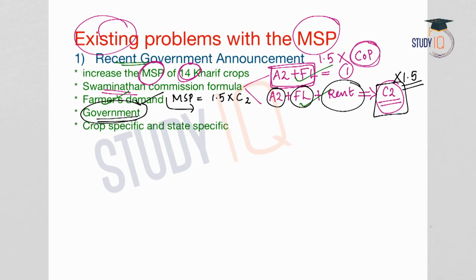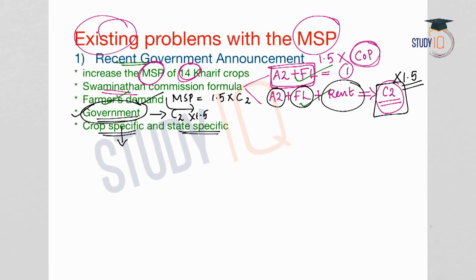The government claims that C2 is considered for cost of production and C2 into 1.5 is provided to the farmers. But in reality, in many places this is not applicable. It varies from state to state and from crop to crop. So we can say that the minimum support price given by the government is crop specific and also state specific. It differs from crop to crop. For wheat and rice it would be higher.